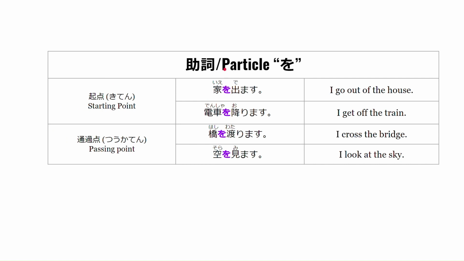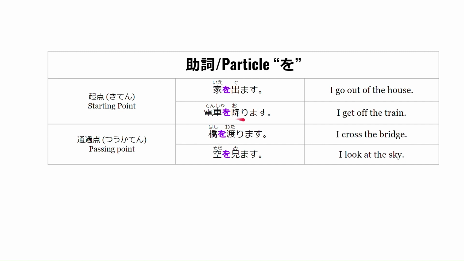So now let's start with the particle o. So the particle o is used for starting point and passing point. So let's start with the starting point or kiten. 家を出ます。 This means I go out of the house. So the starting point is ie or house.